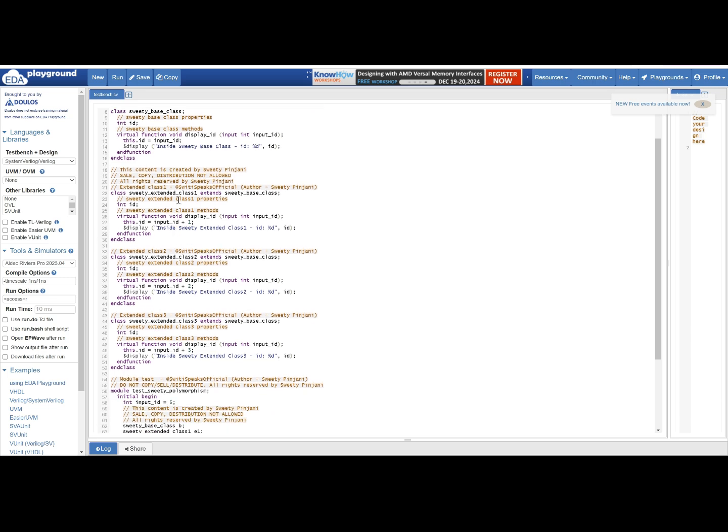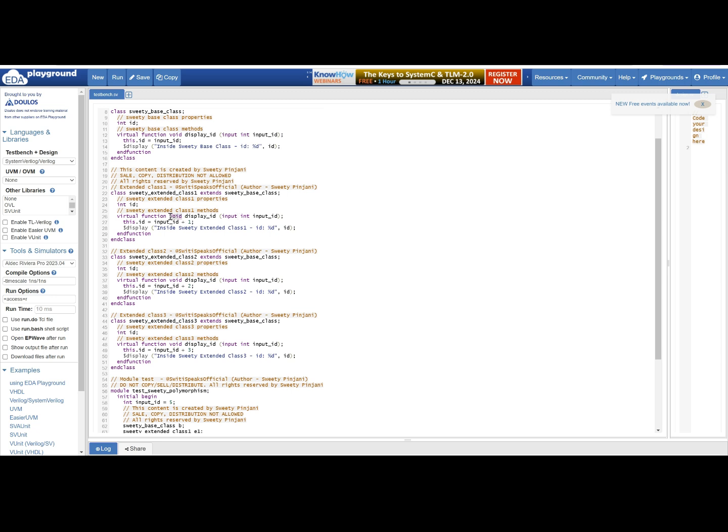Whatever input ID you are getting, you are assigning it directly to your class variable and then displaying it. Next, you have an extended class 1, Sweetie extended class 1, which is extending your base class. Again, you have one class variable which is ID. You have the virtual function display ID. The name is the same. The number of arguments is 1, the type of argument is int, and the return type is void.